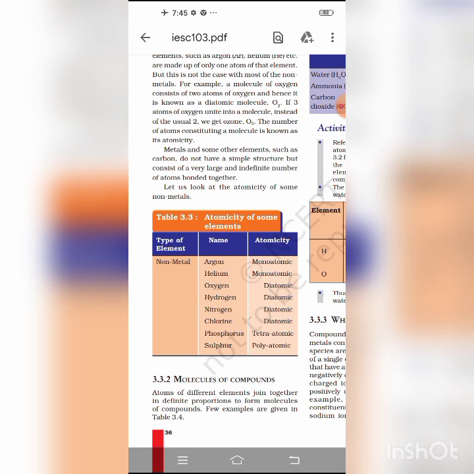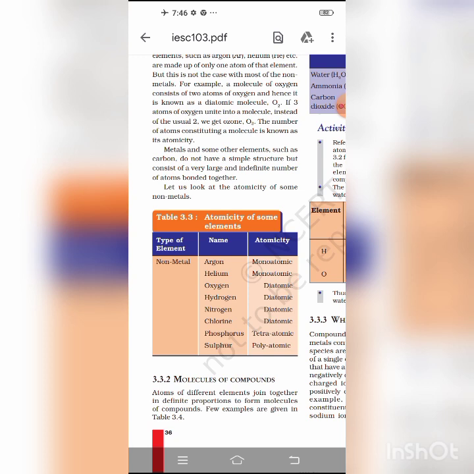For example, the molecular mass of ammonium chloride is 53.5. So its gram molecular mass will be 53.5 grams. And the number of gram molecules is the mass of the substance in grams divided by the molecular mass of the substance.